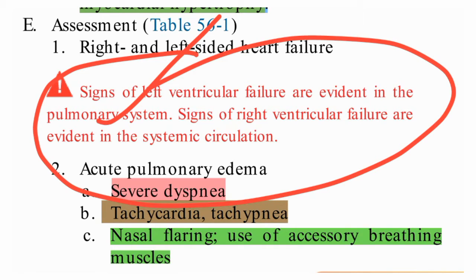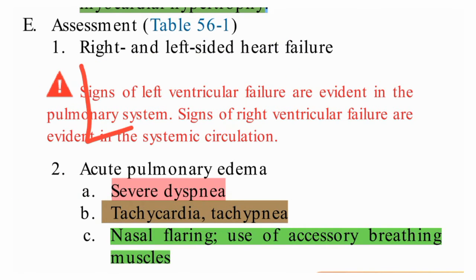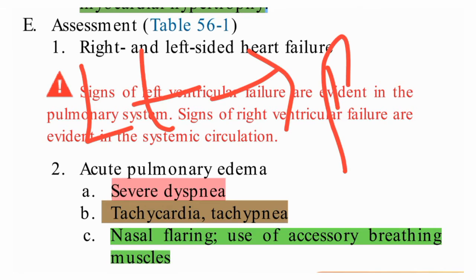Whereas in right ventricular failure, the systemic circulation is affected. I told you, when left ventricular failure is there, it will affect the pulmonary system. Left means it will affect the pulmonary system. Right means it will affect what?